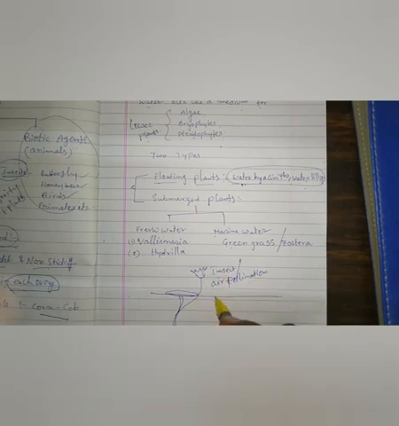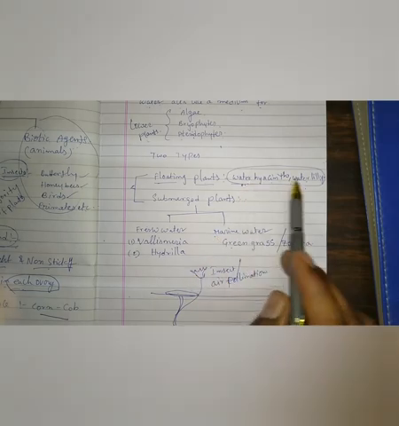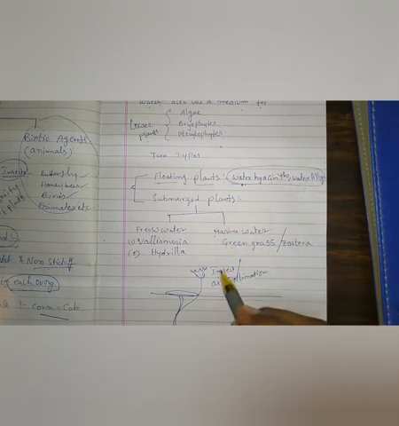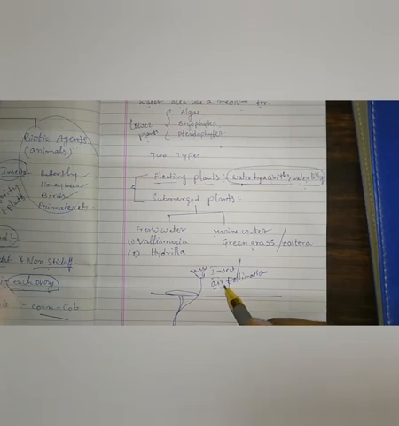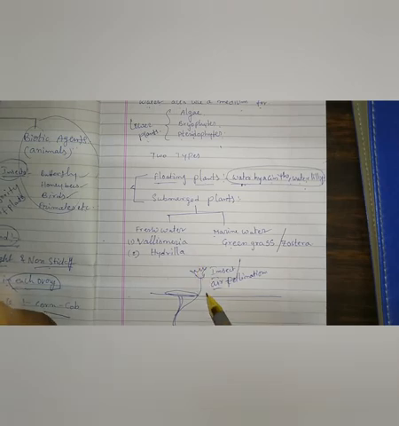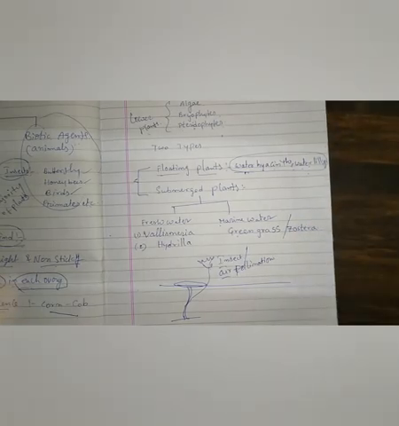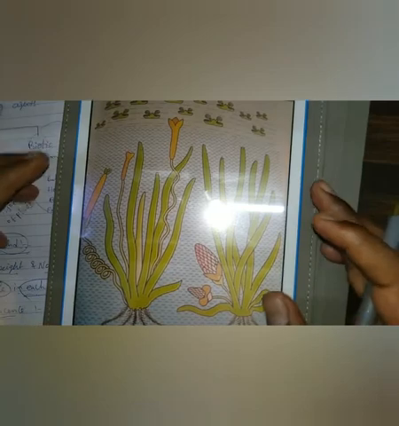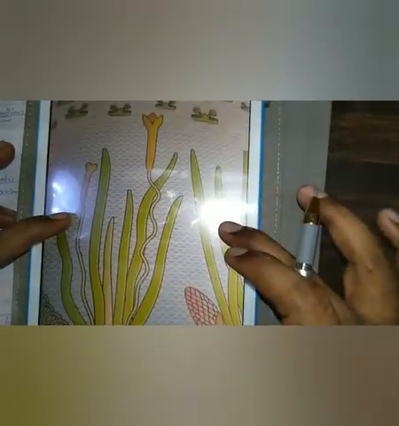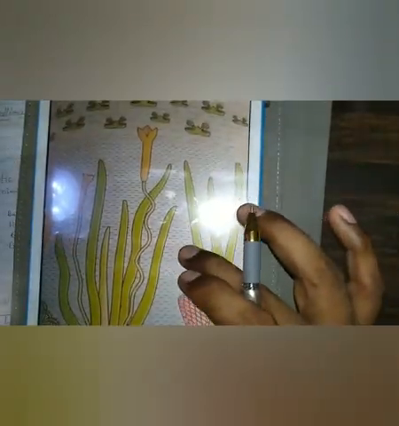There is no chance for water pollination. So here, both the water hyacinth and water lily have more chances for insect pollination or wind pollination. And if you see the Vallisneria, I will show you the picture. So if you observe the Vallisneria, this is the picture of Vallisneria.